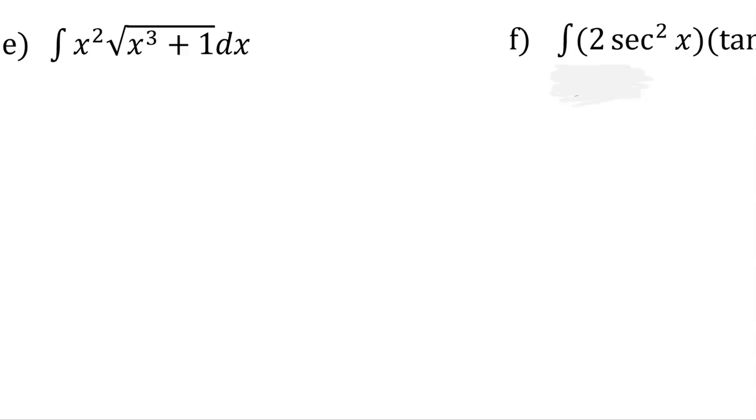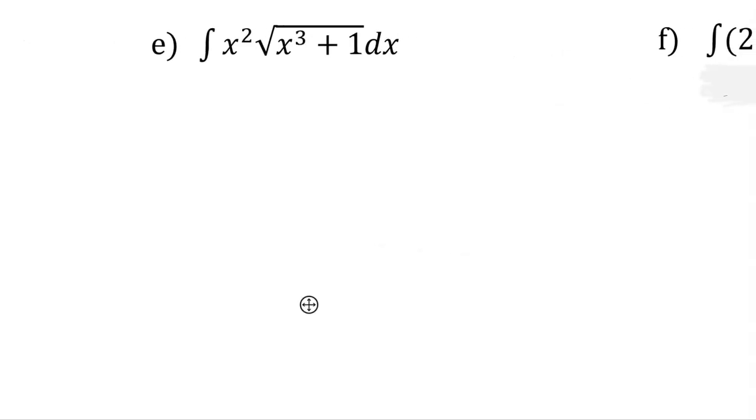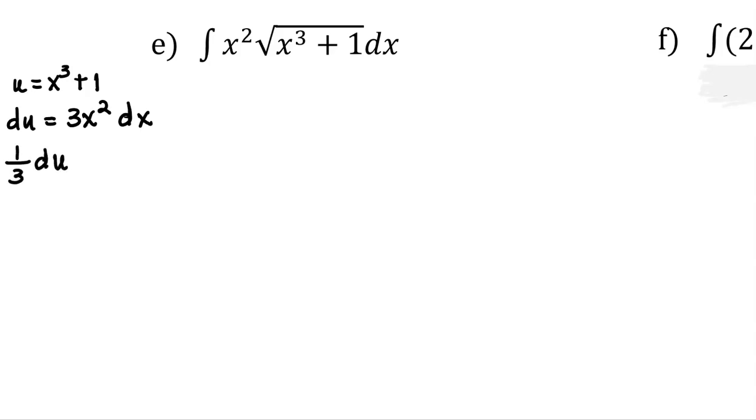Example E is very similar to example B. We're still going to choose u to be x to the 3rd plus 1. And the reason that we do that is because when we take du, we get 3x squared dx. I do see the x squared dx in the integral, but I do not see the 3. So I want to get rid of that 3. I'm going to divide both sides of this equation by 3, giving me 1/3 du is equal to x squared dx. And now I'm able to start my integration.